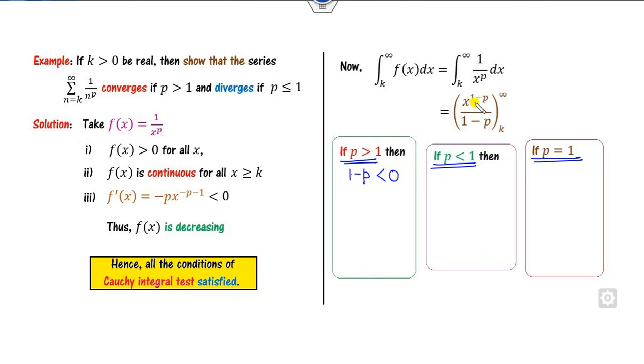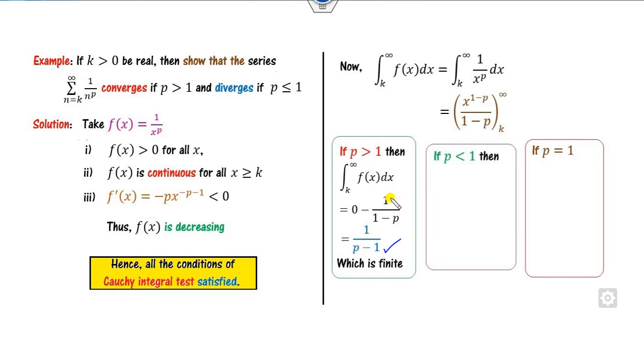So if I substitute here, what is this integration? When you substitute infinity, it is 0, and when you substitute k, it is k to the power 1 minus p. Since k is a positive real number, this value is finite.